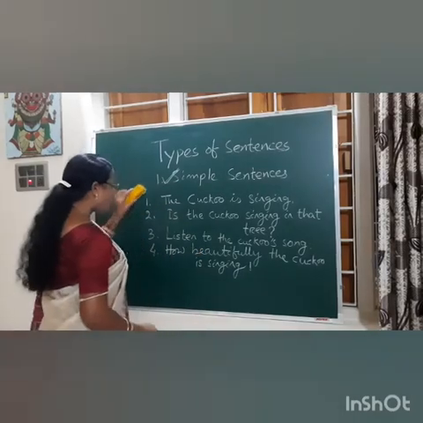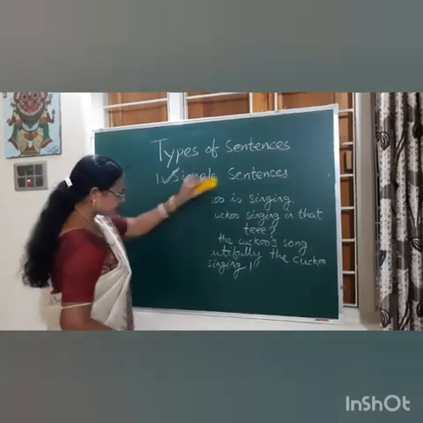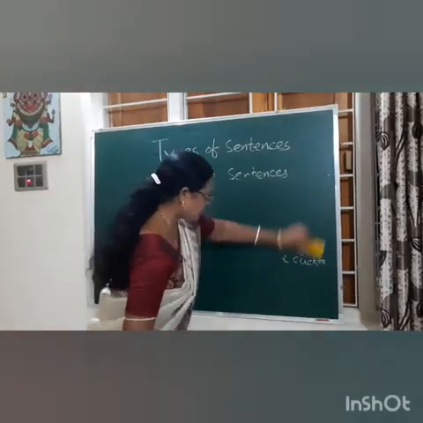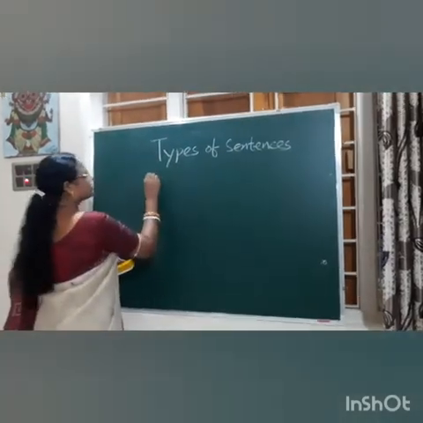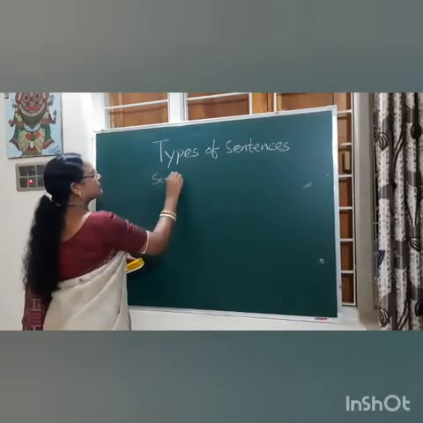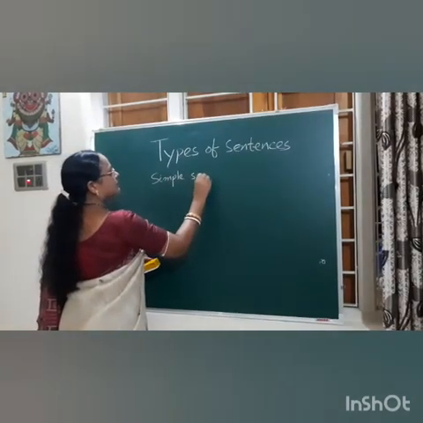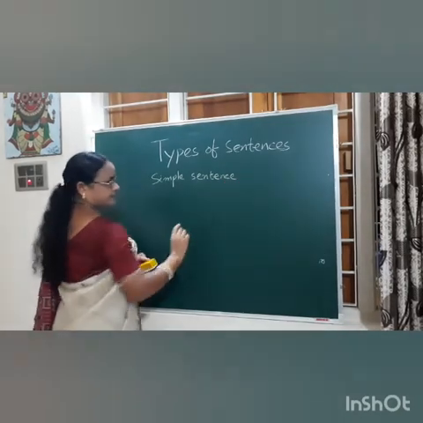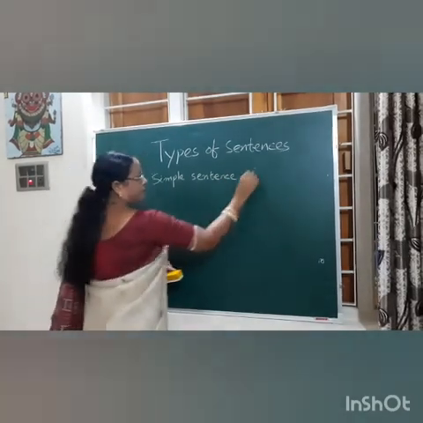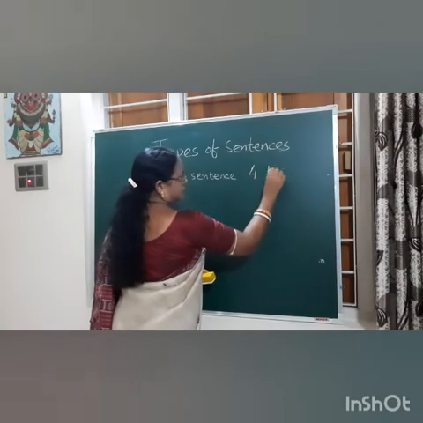So what do we get? Simple sentences can be of 4 kinds.